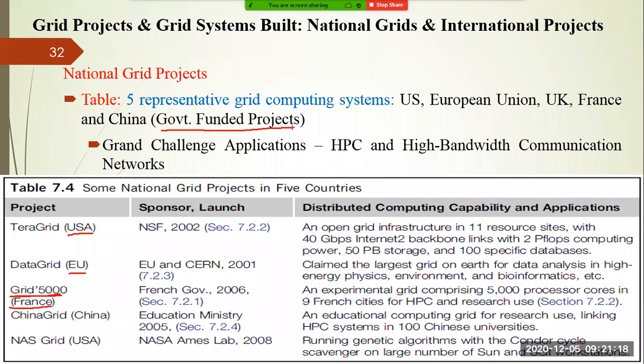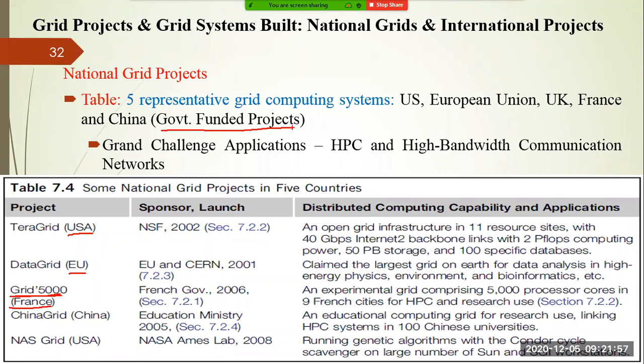Similarly, in grid computing, all the applications are called grand challenge applications. Whatever projects are launched in grid computing are called grand challenge applications. If you want to solve a grand challenge application, what is the solution? You have to use high performance computing as well as a high bandwidth communication network. As you know, whatever computer systems you have, these computers are not residing under a single organization or a single state or a single district or a single region.